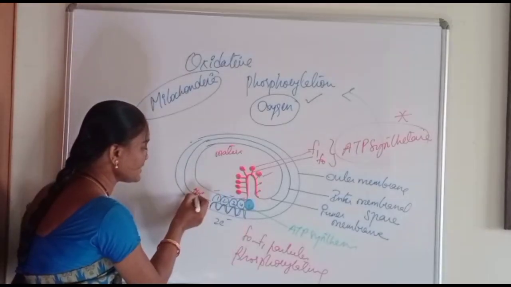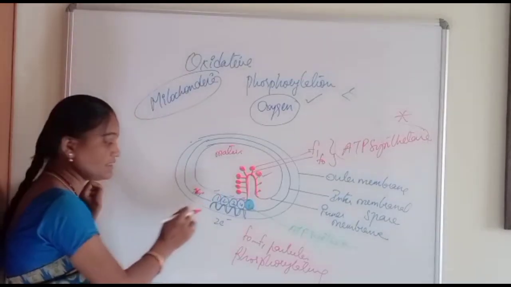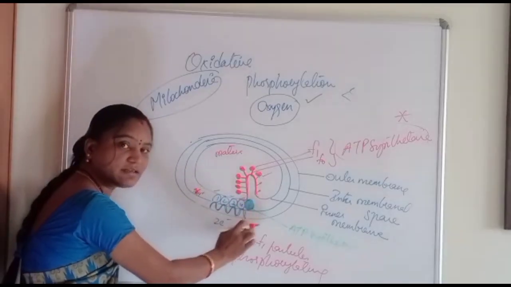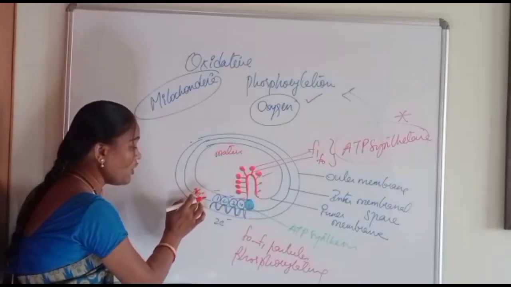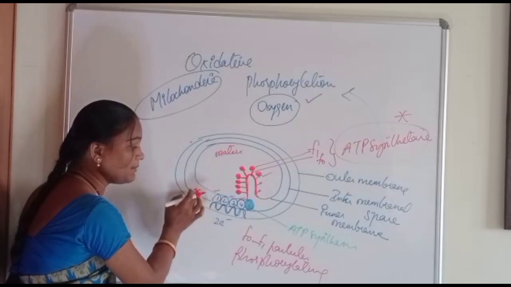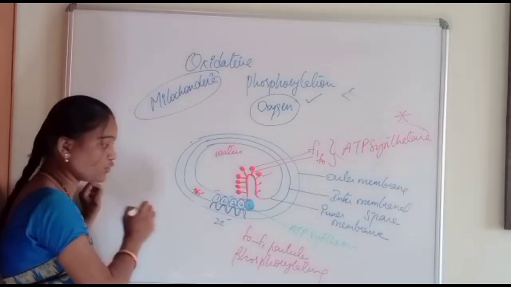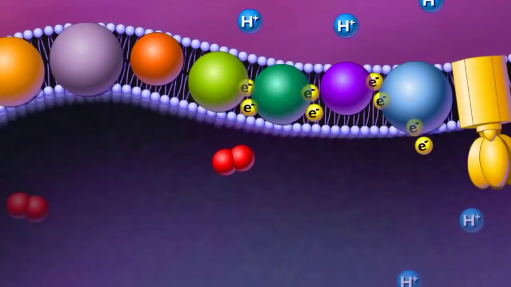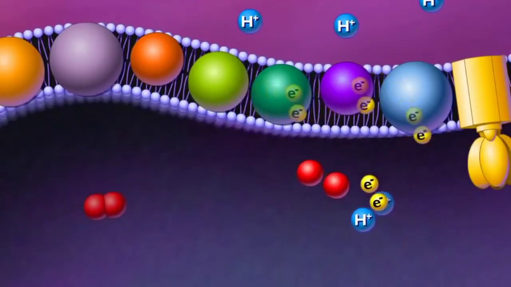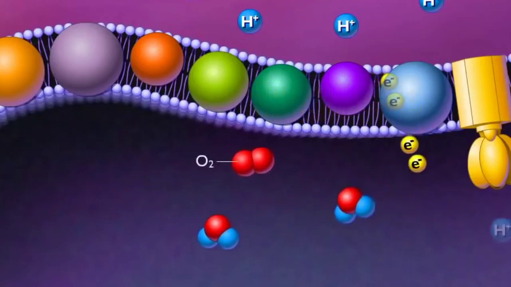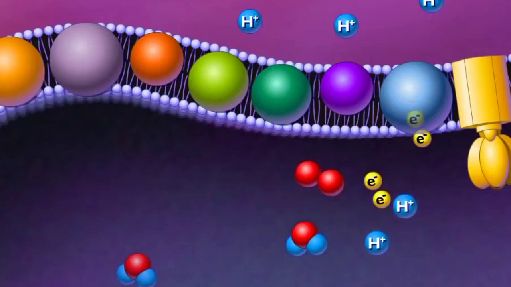So totally 6 protons are released at complexes 1, 3 and 4 during electron transfer. Here you can see in the intermembranous space there is an increase in the concentration of protons, and in the matrix there is a decrease in the concentration of protons, due to the proton gradient system.